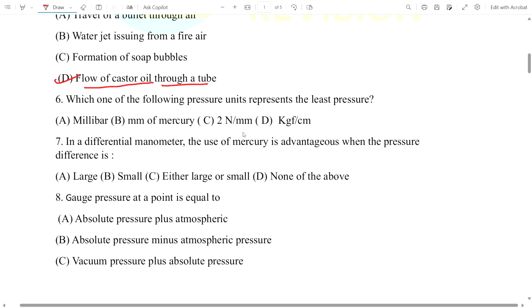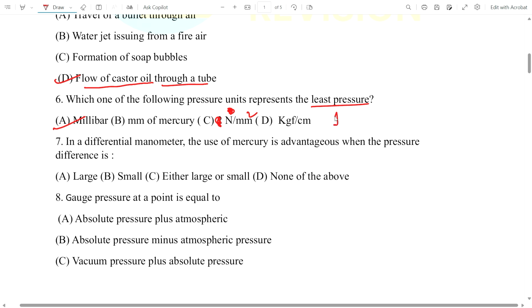Now coming to question number 6. Which one of the following pressure units represents the least pressure? It is a millibar, mm of mercury, Newton per mm square, or kgf per centimeter square. The answer will be millibar. Millibar represents the least pressure.